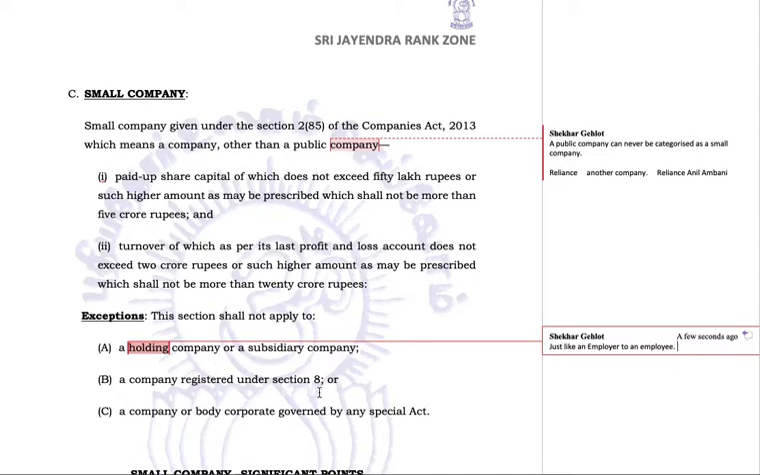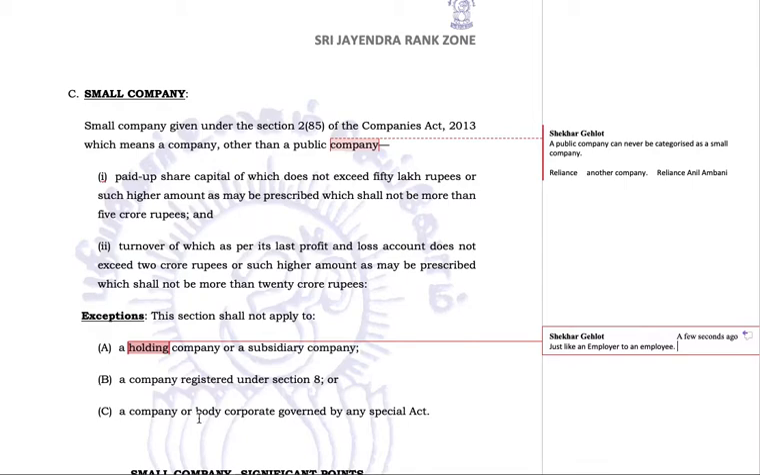A company registered under section 8. We have discussed section 8 companies are charitable or not for profit companies. So they have a special treatment in the law, or we may say a different treatment in the law. They cannot be qualified as a one person company or a small company. In fact, these are also not called a company itself. They are called societies or some other names, clubs, associations, etc.